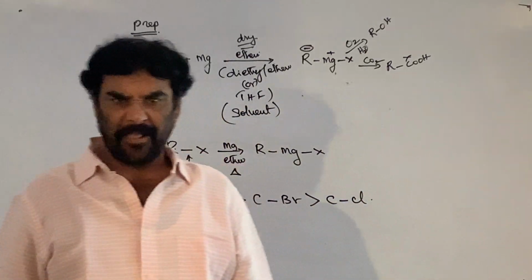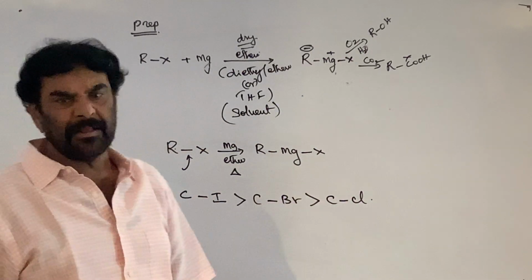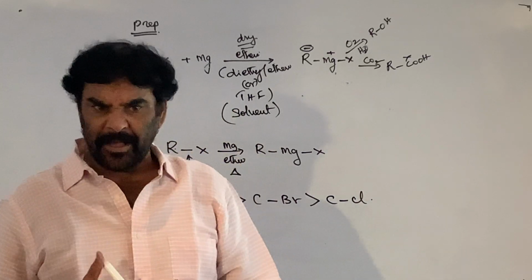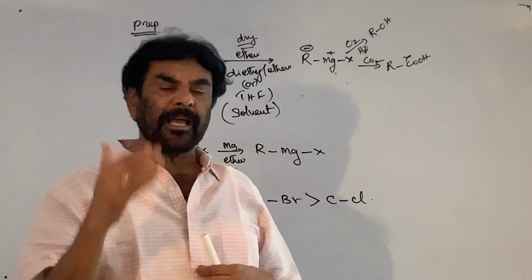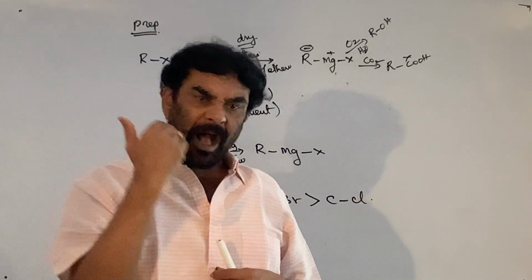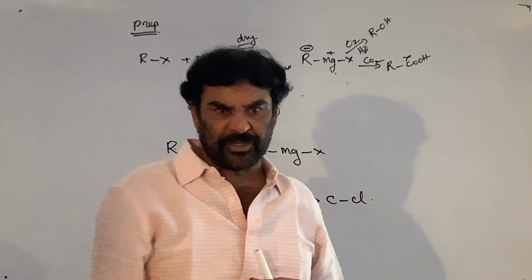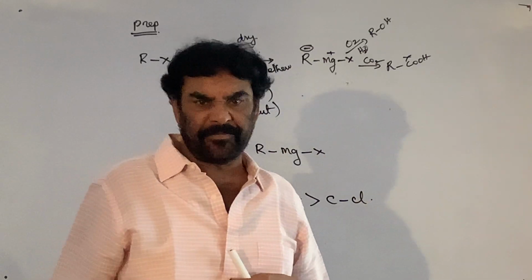This is the case. You can use anything, but I am telling you what is easy: it is easier to prepare the Grignard reagent by treating alkyl iodides with magnesium, compared to alkyl bromides with magnesium, compared to alkyl chlorides with magnesium.